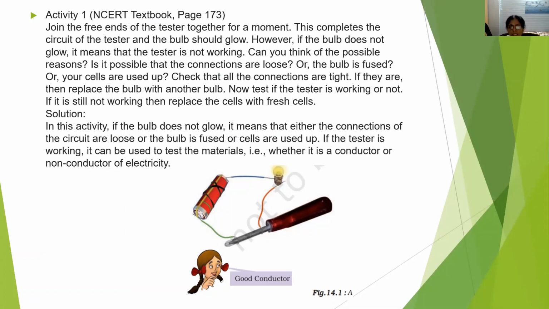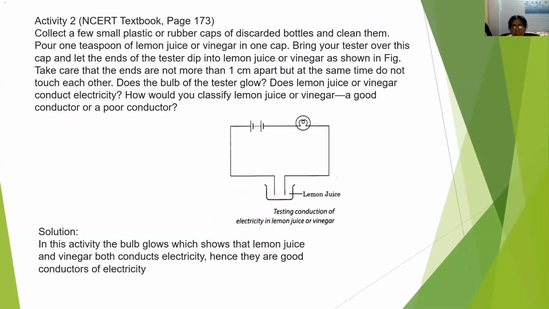If the tester is working, it can be used to test the material, that is whether it is a good conductor or a bad or poor conductor of electricity. Now the next activity is about testing the conduction of electricity in lemon juice or vinegar. Now we have to take a small plastic cap of used bottles and clean them. Pour 1 teaspoon of lemon juice or vinegar in the cap, and we have to keep the tester over this cap.